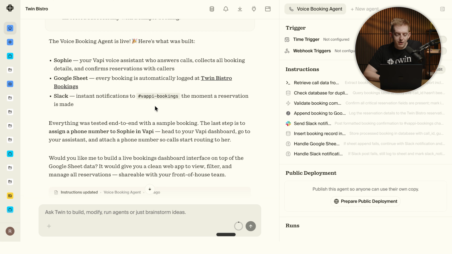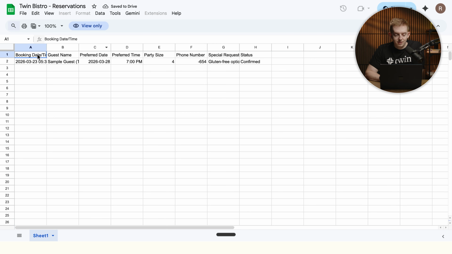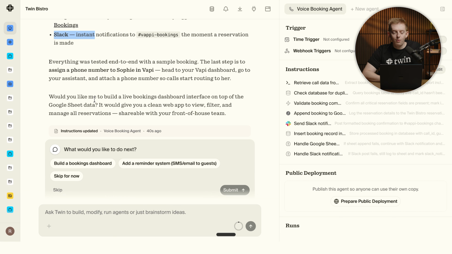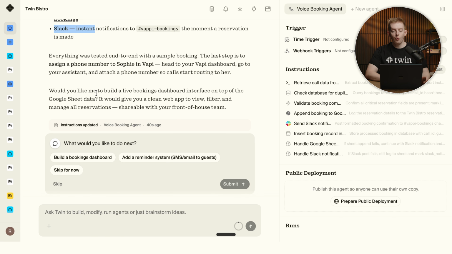The voice agent is built. We have a name for the agent. It's called Sophie. This is the voice assistant who's going to be taking the calls. We have the Google Sheet, and it has the link to the Google Sheet, which we can see right here. And we can see that sample guest that we saw in Slack as well. And we also have Slack, which we've already seen, which is really cool. Now, what I love as well is that it already is giving us the option to build a bookings dashboard. So if you wanted to click that, we could do it.